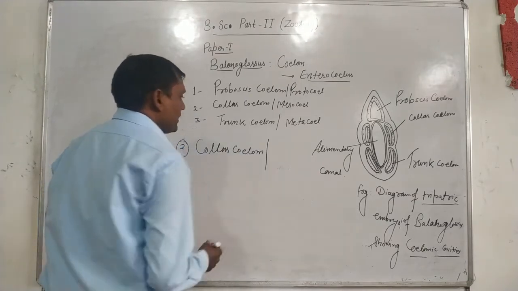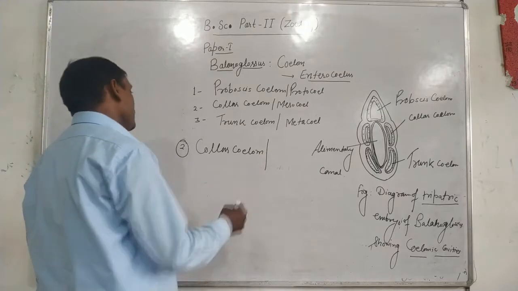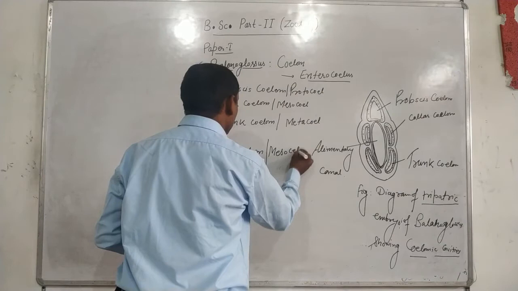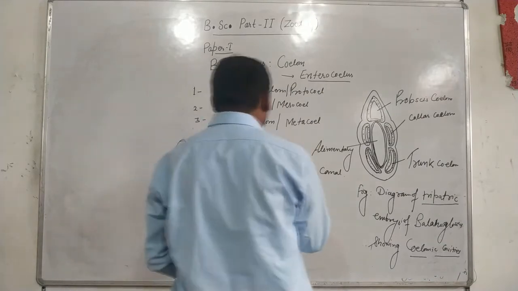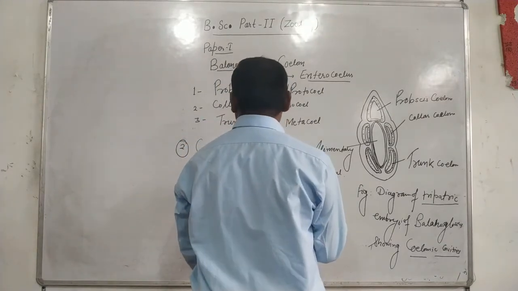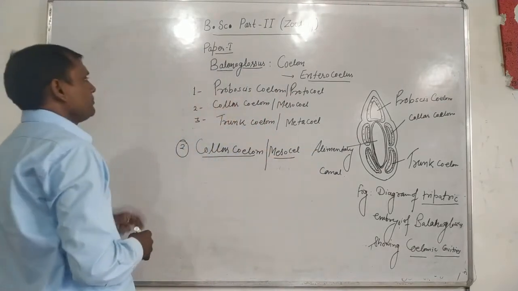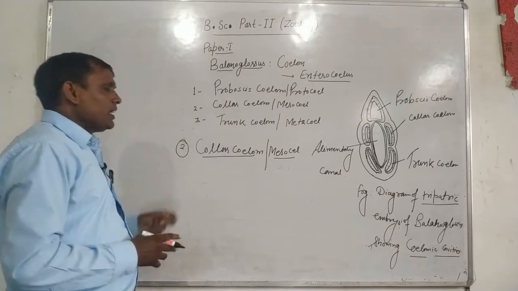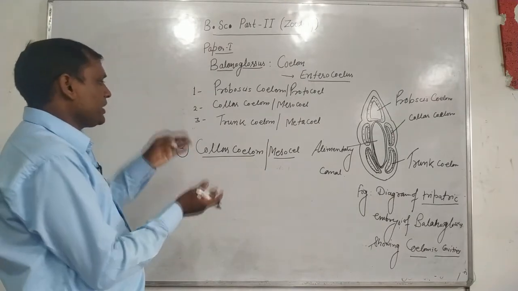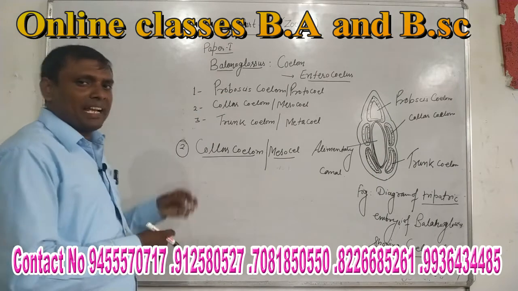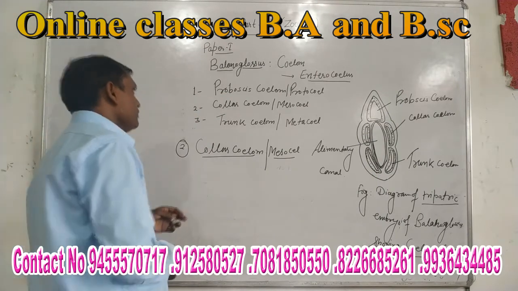It is also known as mesocoel. The position of the collar coelom is between the proboscis coelom and the trunk coelom.